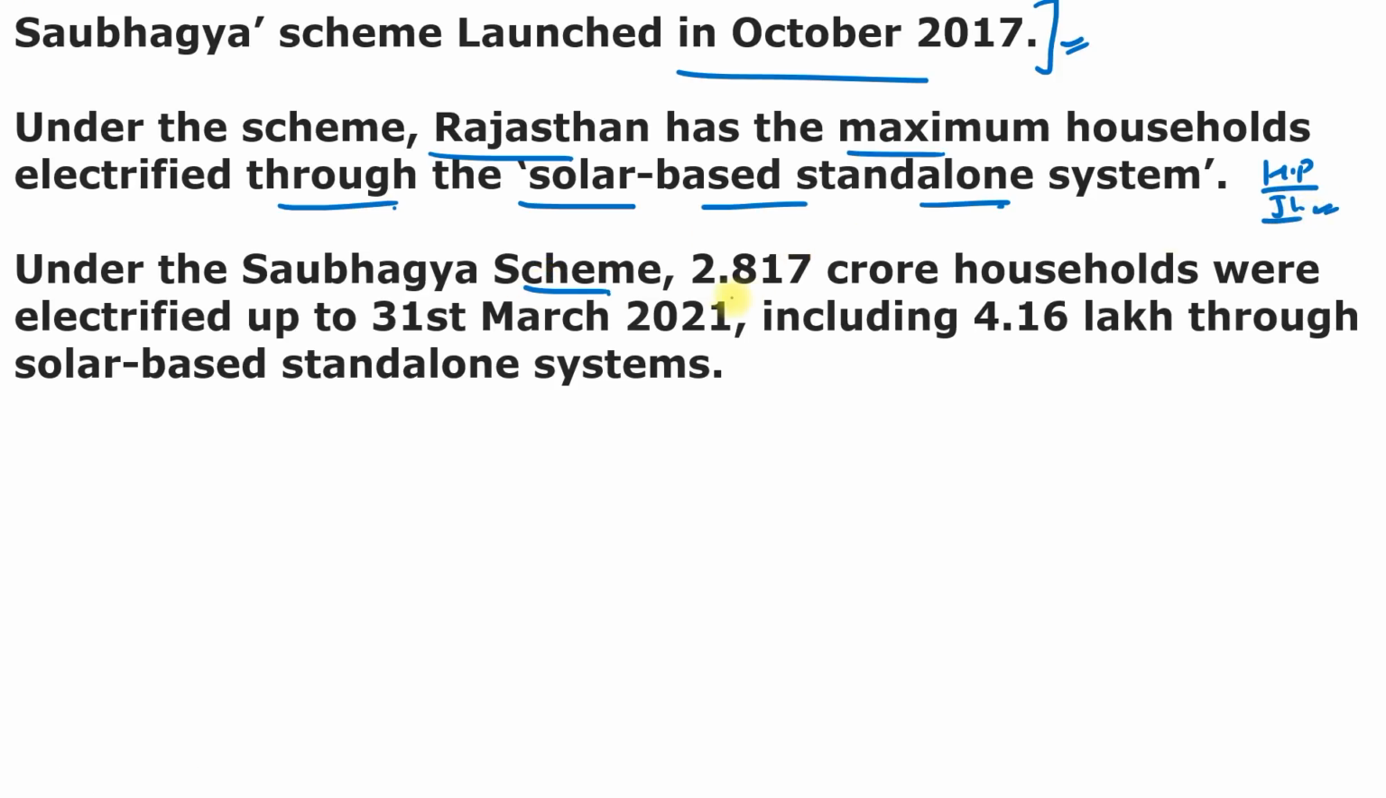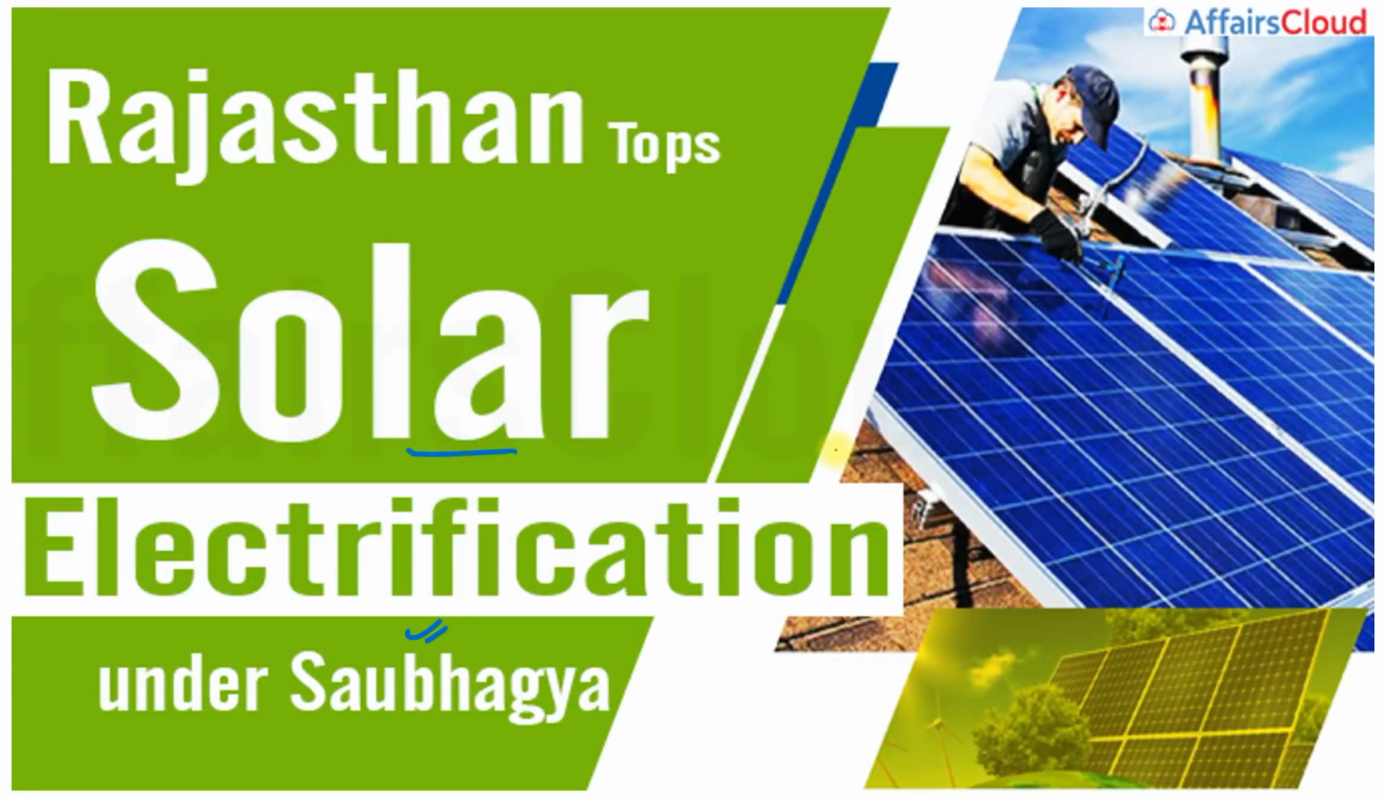Under the Soubhagya scheme, 2.817 crore households were electrified up to 31st March 2021, including 4.16 lakh through the solar-based standalone system. Now, what is the meaning of this solar-based standalone system? The provision of the solar-based standalone system was provided across unelectrified households where grid extension is neither feasible nor cost-effective. That's why this is known as the solar-based standalone system.